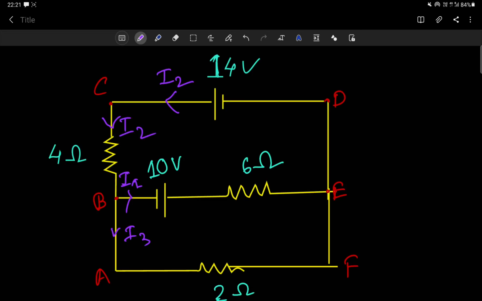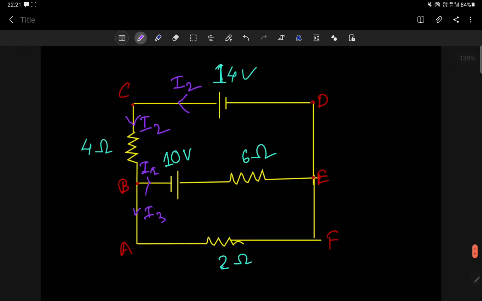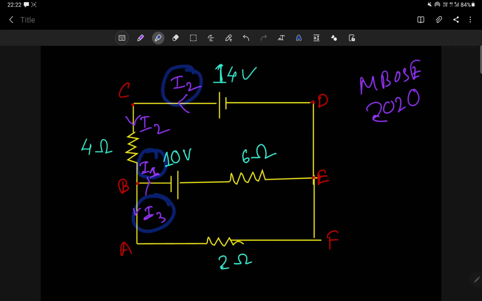So this is your embossed 2020 question paper, a new syllabus question paper. The three currents are given, I1, I2 and I3. This one is I1, this one is I3 and this one is I2. These three currents are already given in the question. The question is to find the currents I1, I2 and I3.